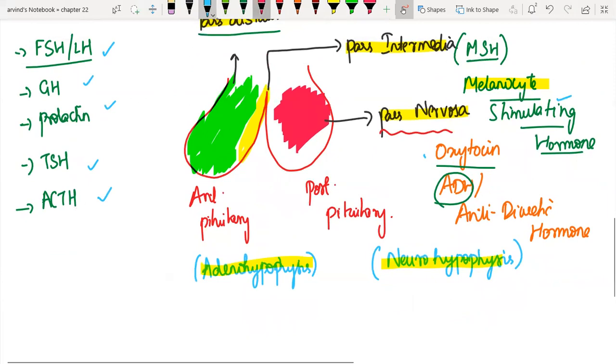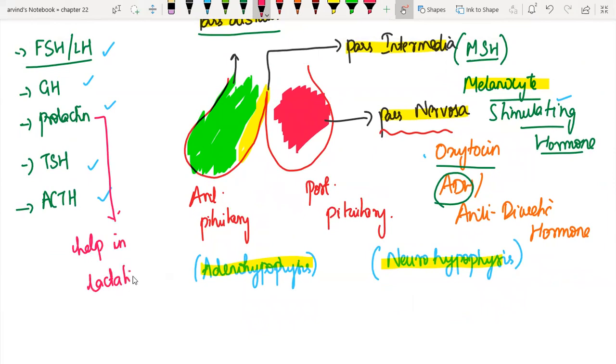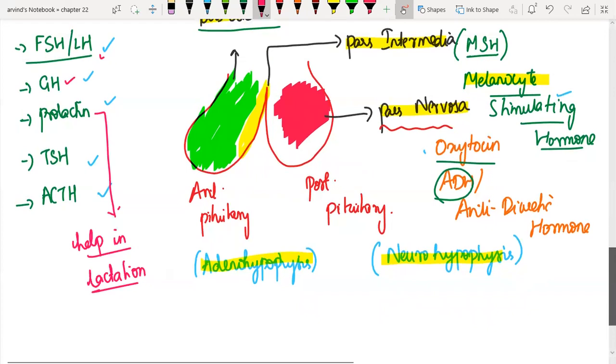Prolactin, again, we will be studying in reproduction. It is just going to help in lactation, so production and synthesis of milk, release of milk, all that. Growth hormone is with respect to growth of the individual. FSH and LH, again, act on gonads, so again we'll be studying in reproduction. So I am not going to discuss much about it now. One thing I would like to discuss here is ADH. That's a favorite examiner's question.